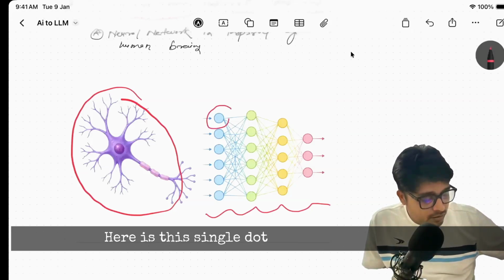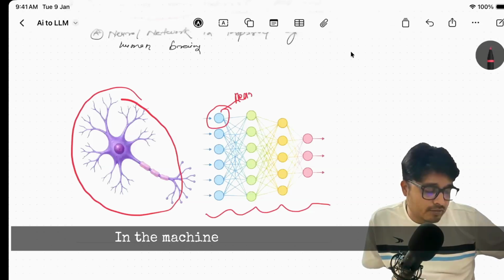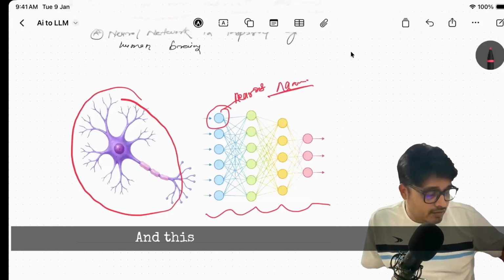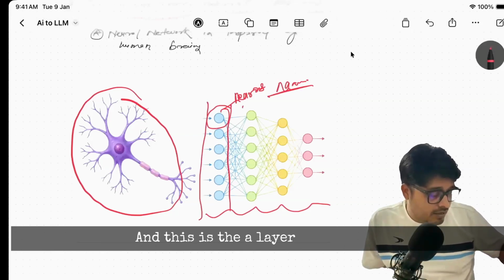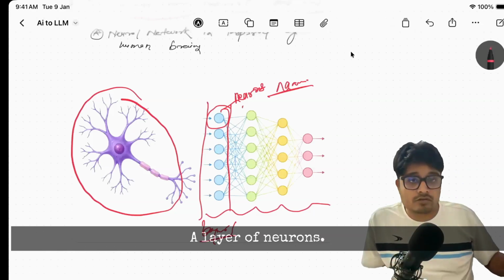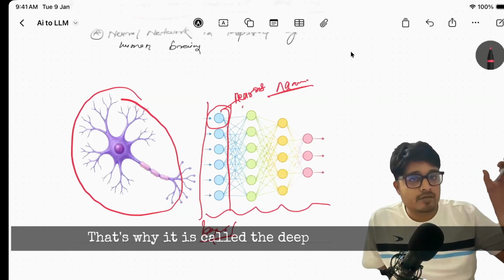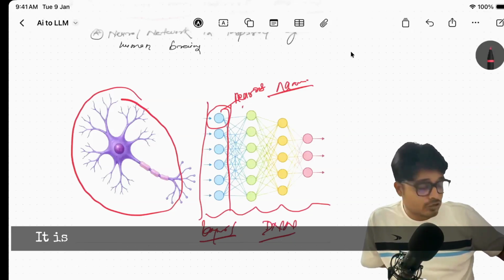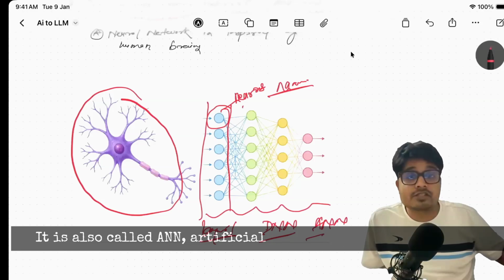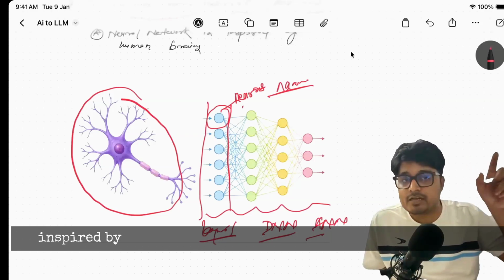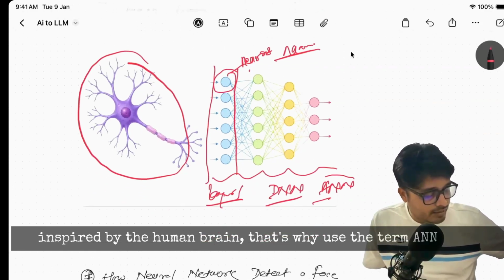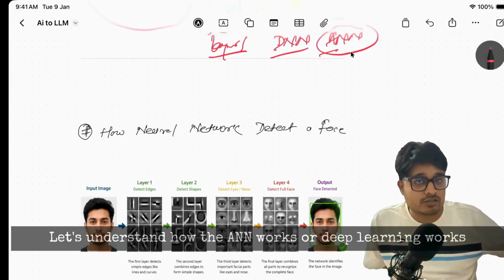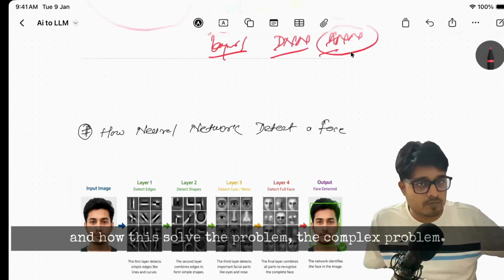Here, this single dot is one neuron. In machine learning, or in the AI world, it is called a neuron. And this is a layer of neurons. A layer of neurons is why it is called a deep neural network. It is also called ANN, artificial neural network, because it is inspired by the human brain. That's why I use the term ANN also. Let's understand how ANN or deep learning works and how it solves complex problems.